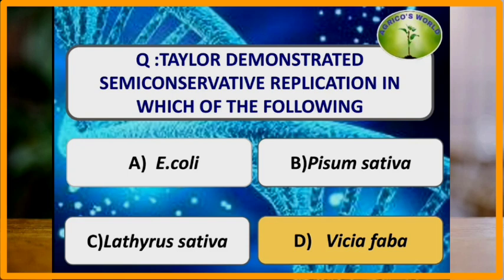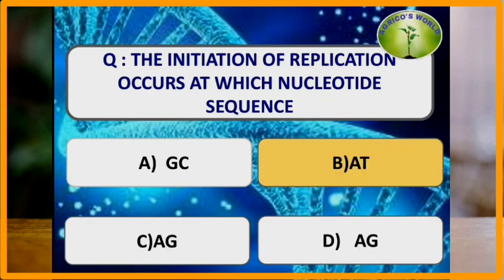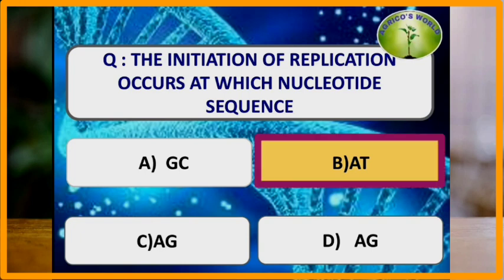Taylor demonstrated semi-conservative replication in which of the following? Taylor is the scientist who demonstrated the semi-conservative replication in Vicia faba in the root tip cells with radioactive thymidine. The initiation of replication occurs at which nucleotide sequence? The initiation of replication occurs at a nucleotide sequence AT because A and T are joined by only 2 hydrogen bonds, which is easier to break than the GC bond.